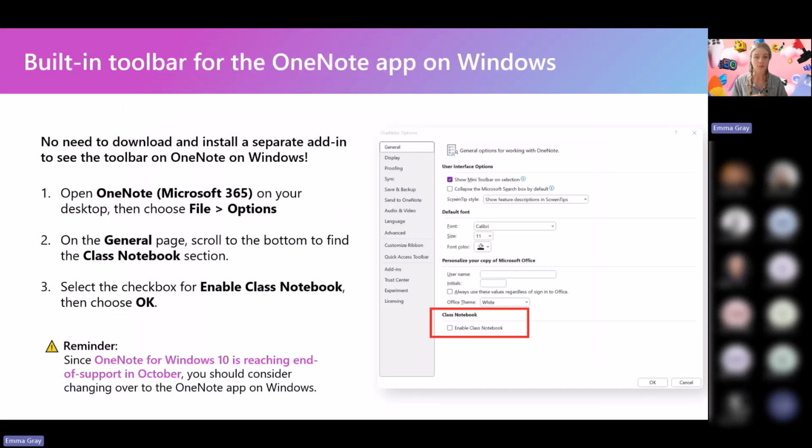The final thing to note, just a reminder, we announced this back in January of 2024, but so many people still haven't quite found it yet. When you go into OneNote settings in the OneNote app on Windows, you can now turn on the Class Notebook toolbar by yourself without needing to separately download that downloadable add-in. So for so many years, the way to turn on the Class Notebook toolbar for OneNote on Windows was to go and download the add-in to install it manually. You don't need to do that anymore. Just go straight into settings, turn it on yourself.